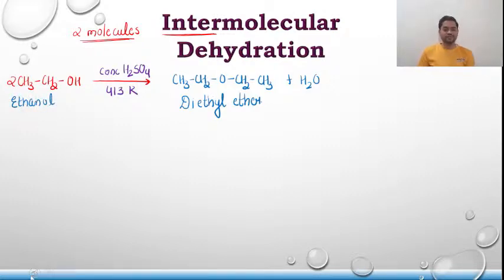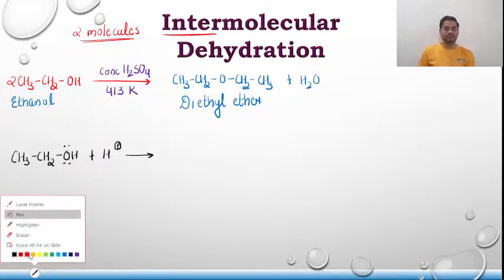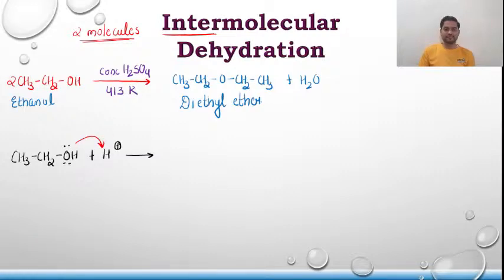I'll show you all the steps quickly over here. We are not going to invest more time. The first step is the nucleophilic attack. The lone pair of the alcohol attacks the electrophile that has been provided by the acid. I know it is H3O+, but just to show you quickly, I am using H+. This lone pair attacks, and the product formed is CH3CH2OH2+. This is the first step.